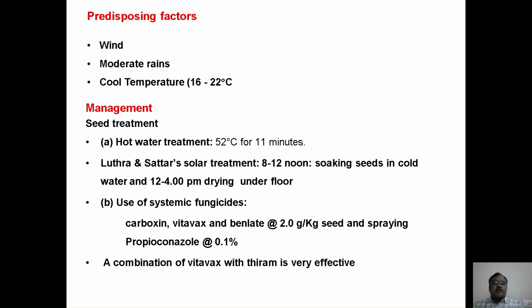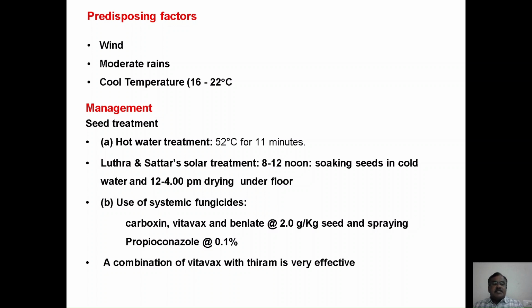So the hot water treatment, with 52 degrees Celsius hot water and soaking the seeds for 11 minutes, favors the death of the organism present dormant within the embryo. Luthra and Sattar developed the solar treatment method, in which the seeds are soaked in cold water for 8 to 12 hours and then dried on the floor in bright sunshine from 12 to 4 p.m., which favors reducing the disease incidence.